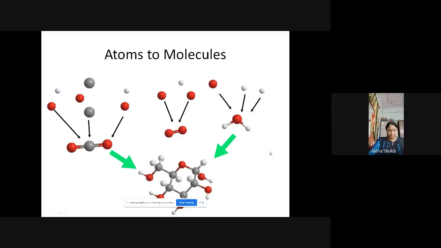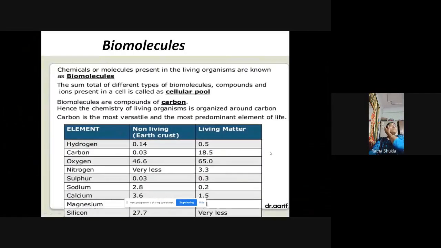So first is the biomolecules. जैसे मैंने पहले भी बताया था, those molecules or ions which are present in the living organism are the biomolecules. So these molecules and ions are responsible for carrying out the different functions in the living organism, and these are very important for the living organism.